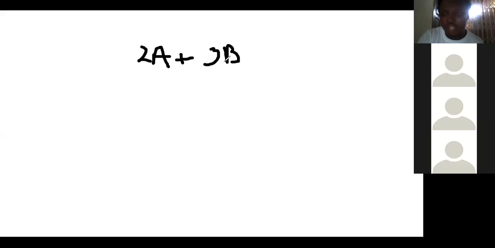And we can also use the coefficients like we did. If you are given 2A plus 3B, these are the coefficients. So we can use the coefficient to find the order of the reaction, just as we did in our previous lesson. So this one will be A raised to the power 2.